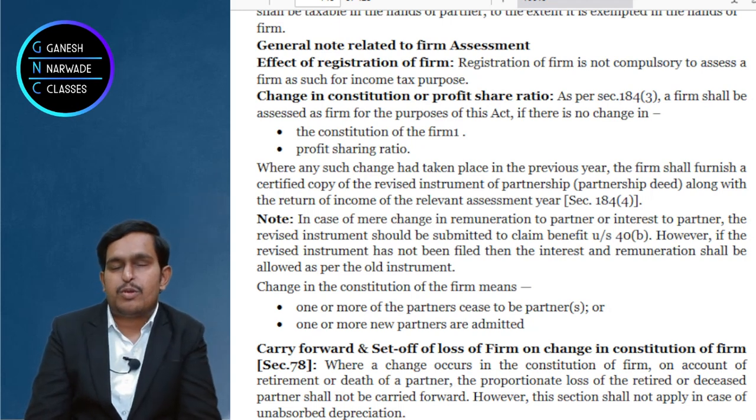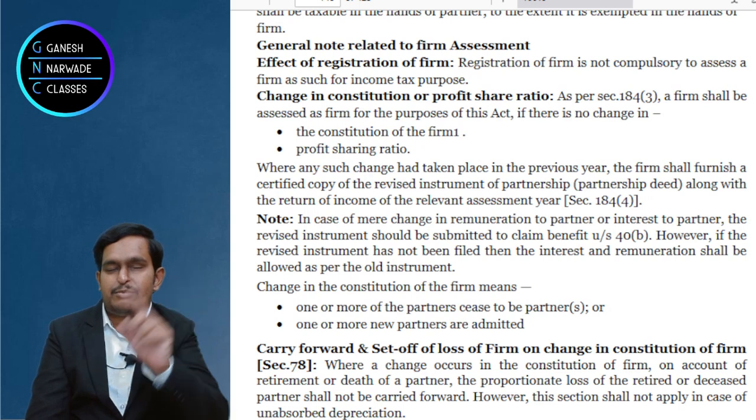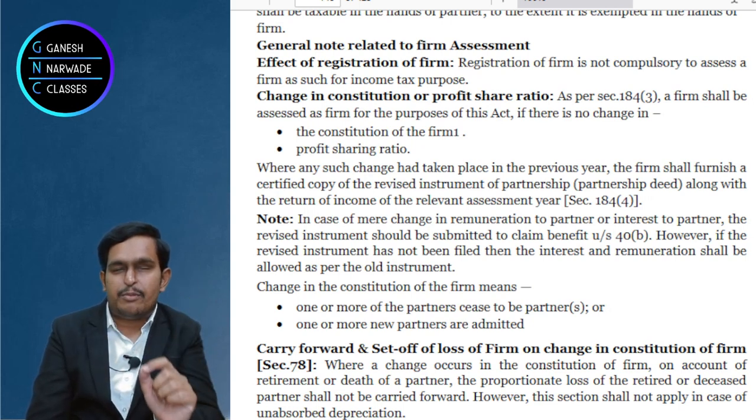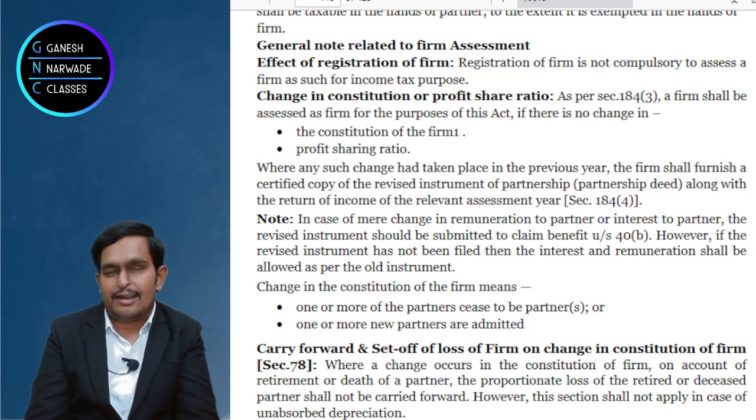The remuneration as per income tax, that maximum remuneration or actual remuneration, whichever is lower, which you computed, you can deduct it here to get business income.